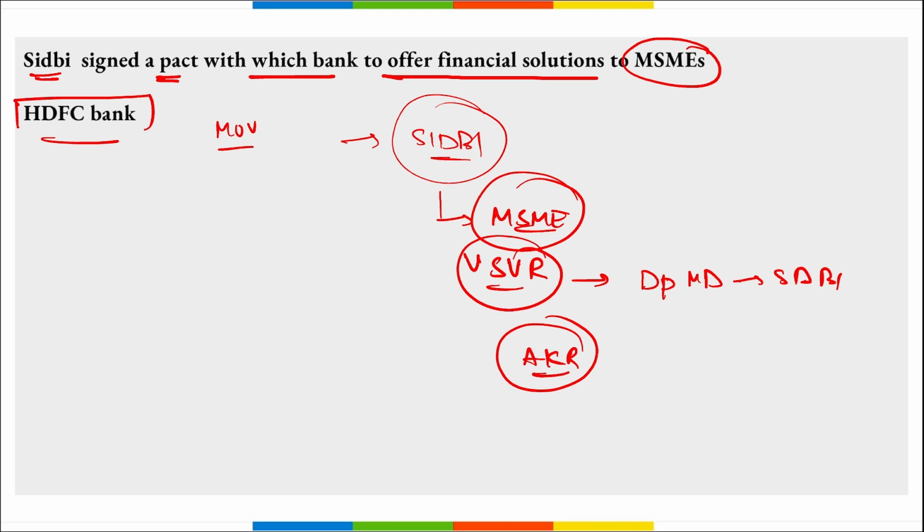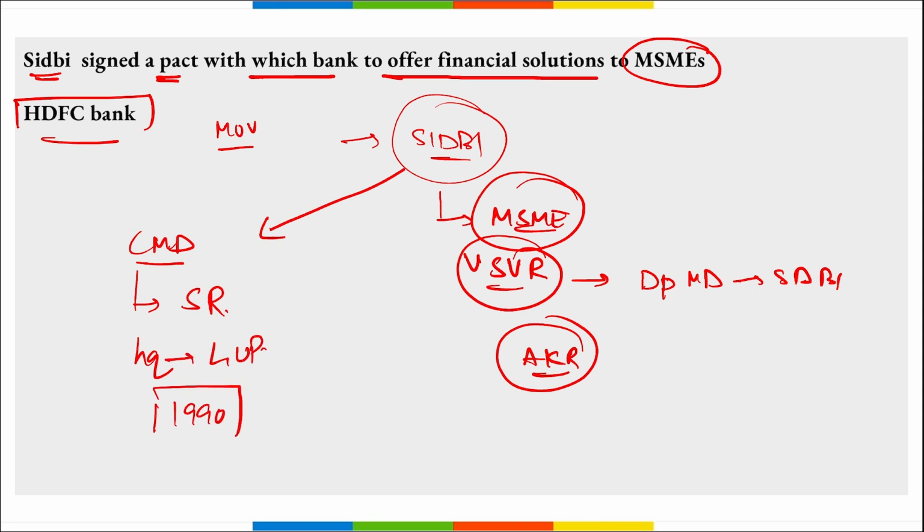This arrangement will allow MSMEs to avail various financial products and services of both the banks, bringing more MSMEs into the financial ecosystem. If we talk about SEBI, who is the chairman and managing director? Shiva Subramaniam Ramanji. Headquarters is in Lucknow, UP, and it was established in 1990.